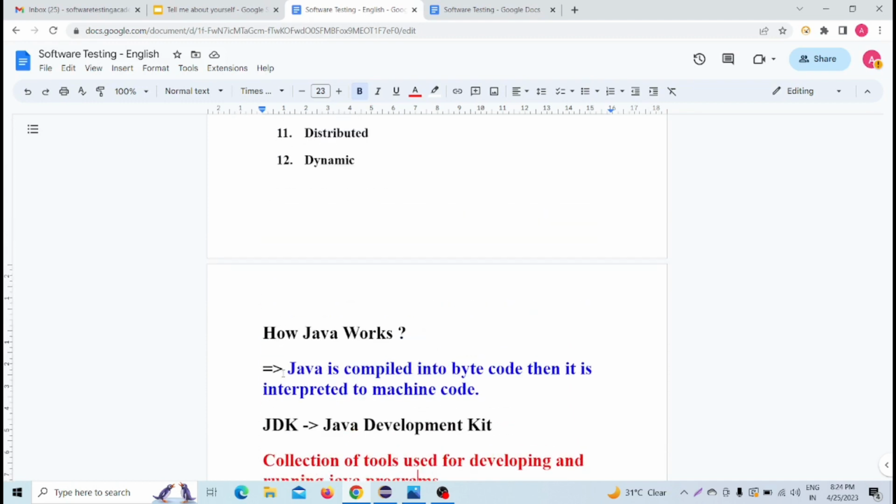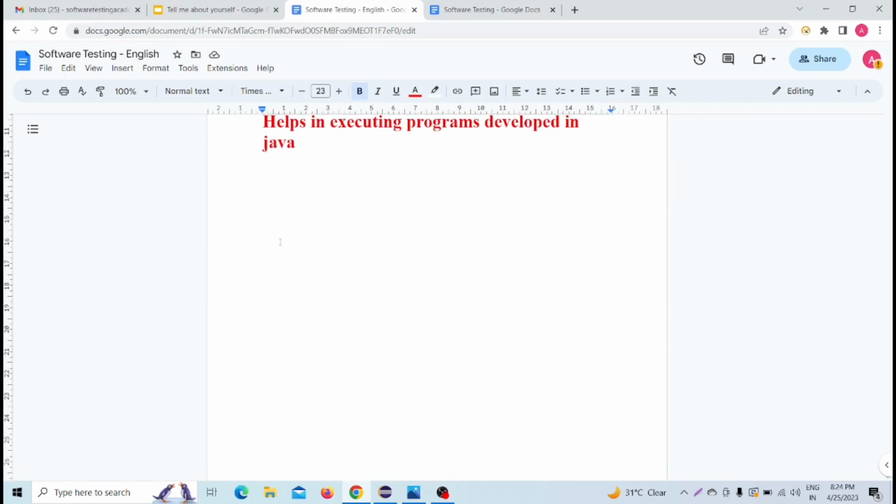Now I am telling you one important thing, that is the history of Java. Basically, Java was developed by Sun Microsystems.